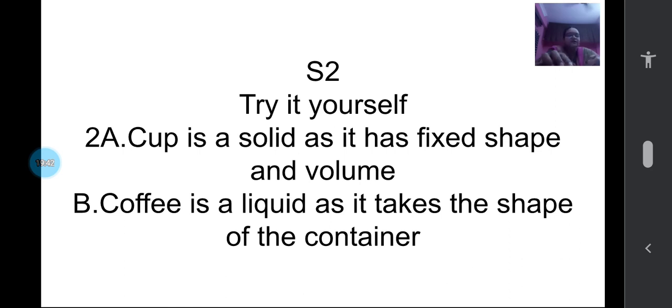A cup is a solid as it has fixed shape and volume. And coffee is a liquid. Coffee or tea or soup, anything you can write, is a liquid as it takes the shape of the container. I have written one reason. You can give any other reason also.